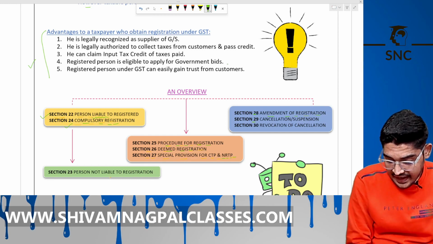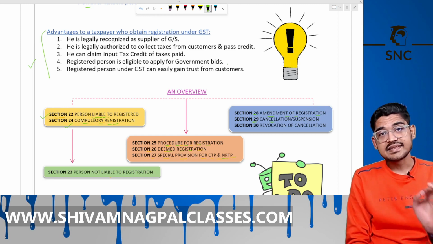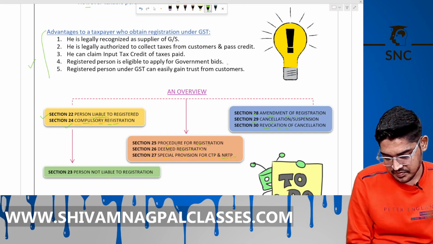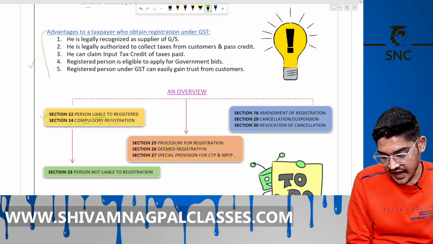And 29 says cancellation or suspension. 30 says revocation of cancellation. Means again starting of that registration that was cancelled earlier.